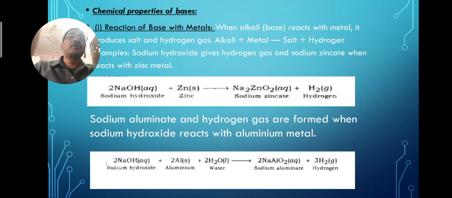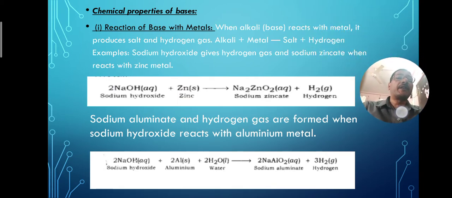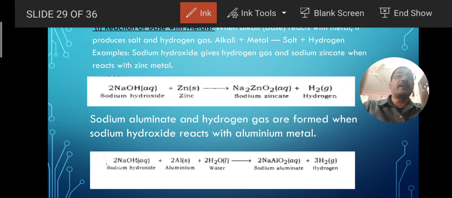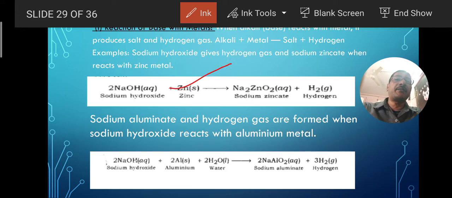Let me tell you the next topic of this chapter, that is the chemical properties of the bases. In the chemical properties of the bases, first thing that we are going to discuss is the reaction of bases with the metals. In the reaction of bases with the metals, what you will find here, that metal like zinc is reacting with the base, that is sodium hydroxide.